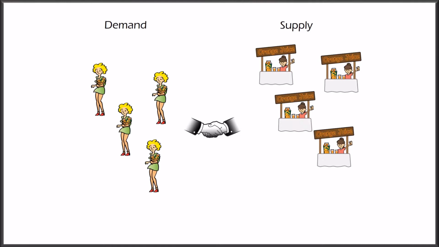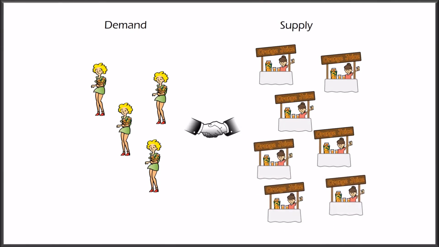Starting again from the initial market equilibrium, what would happen if the supply for orange juice increased instead? An increase in supply means that producers wish to sell more orange juice at the same price. Once again, the market would not be in equilibrium, this time because there would be more quantity supplied than quantity demanded. Remember that we call this a surplus of production.